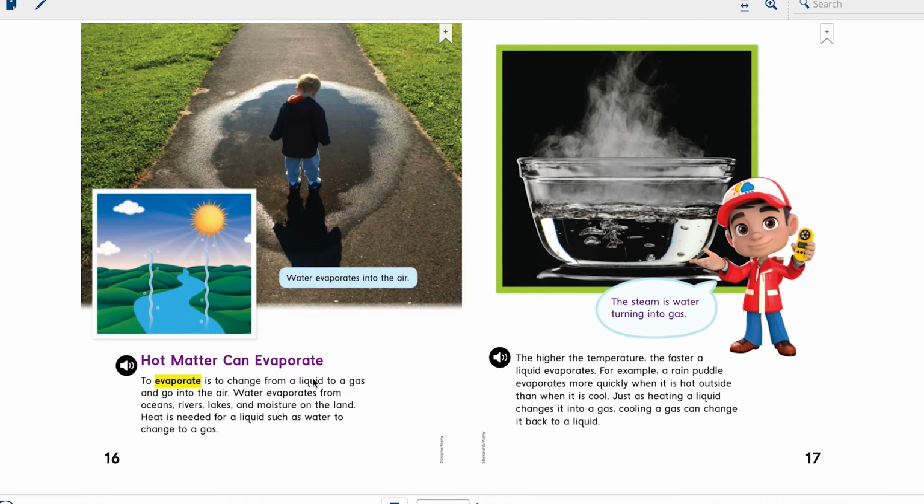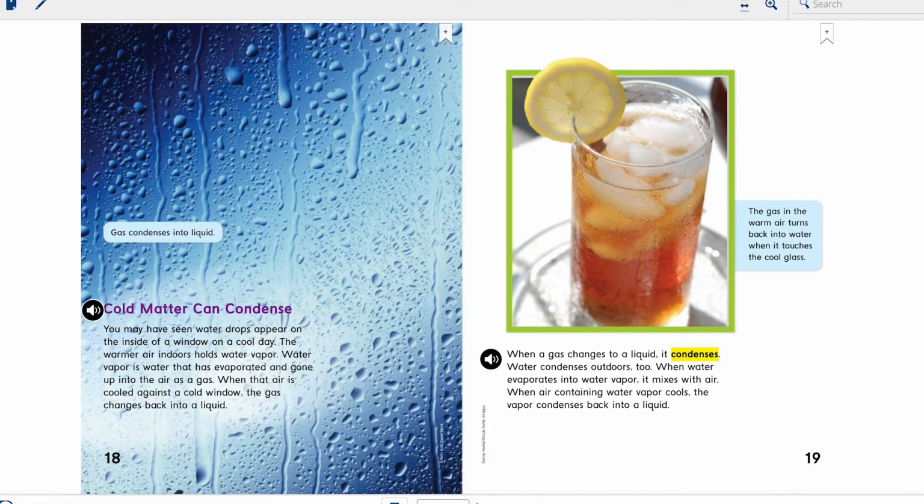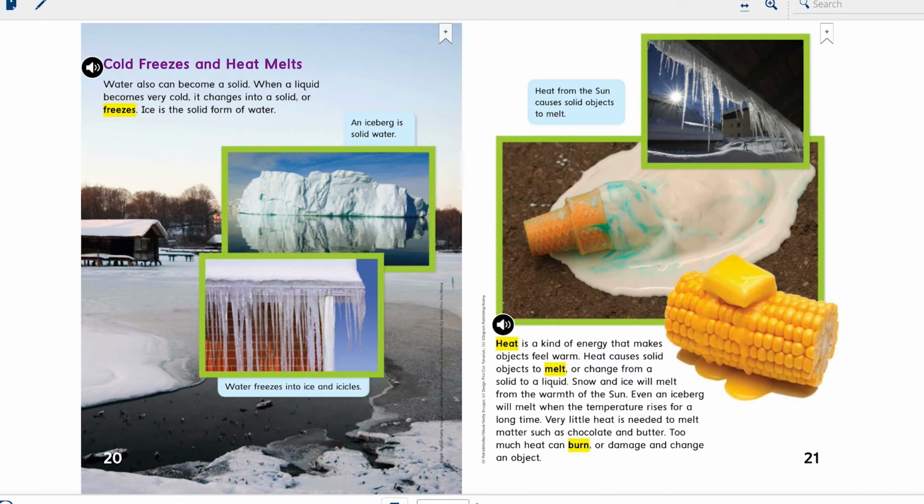Evaporate is when a liquid, such as a puddle of water, turns into gas. So this happens when there's heat. When there's heat in the puddle, it changes from liquid into gas. Condensation, or when something condenses, it's the opposite. It's when the gas, particles of water in the air, can turn back into liquid. And that happens with cooling.